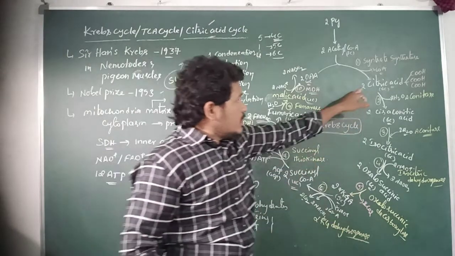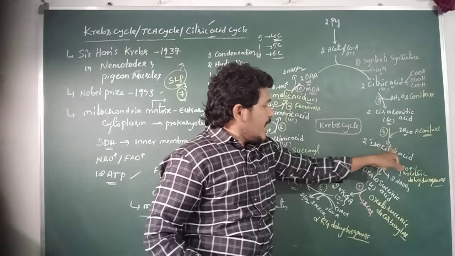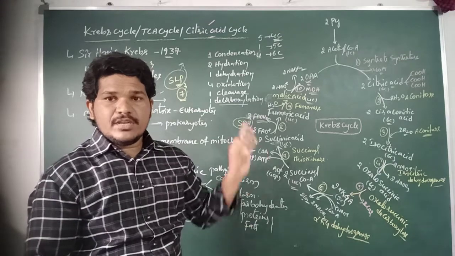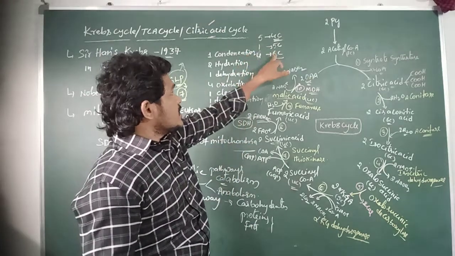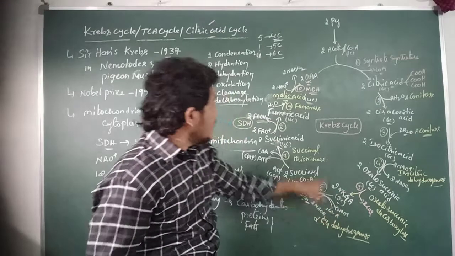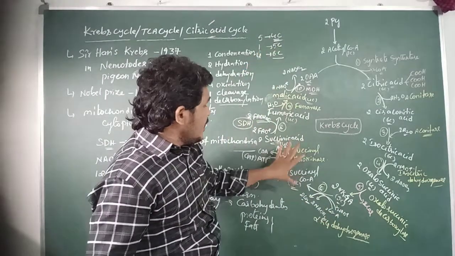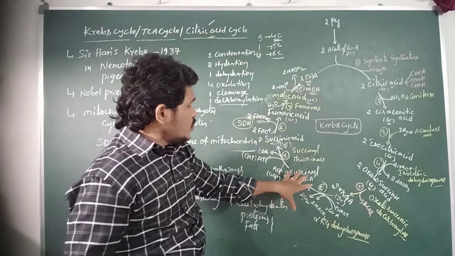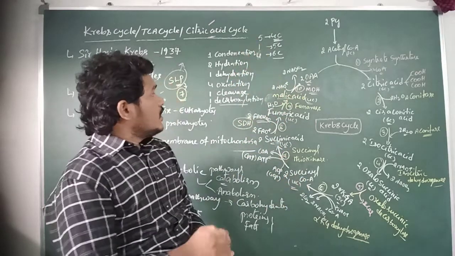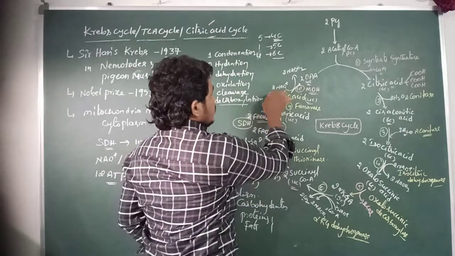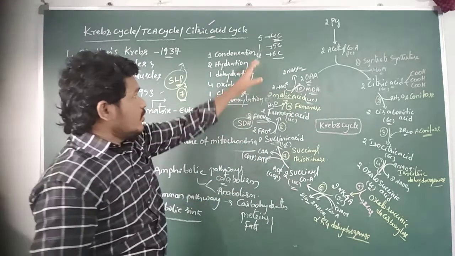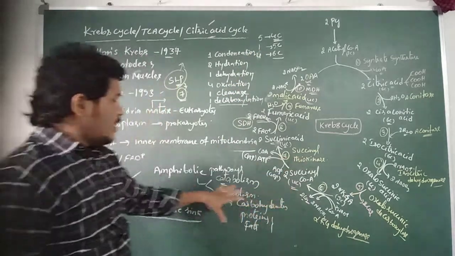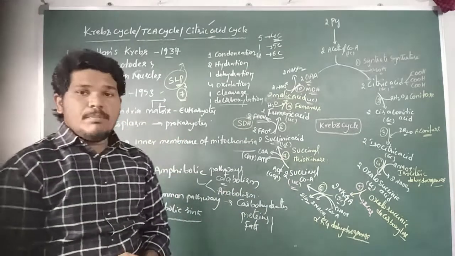The citric acid, cis-aconitic acid, isocitric acid and oxalosuccinic acid, these 4 intermediates are the 6-carbon compounds, and alpha ketoglutaric acid is a 5-carbon compound. The remaining oxaloacetic acid, malic acid, fumaric acid, succinic acid and the succinyl CoA, these all are 4-carbon compounds. This is about the Krebs cycle which occurs in the mitochondrial matrix.